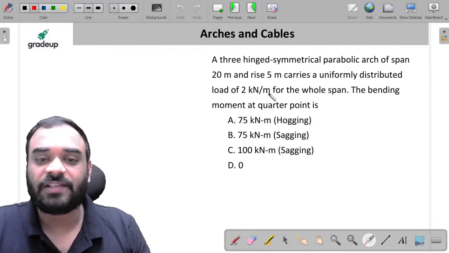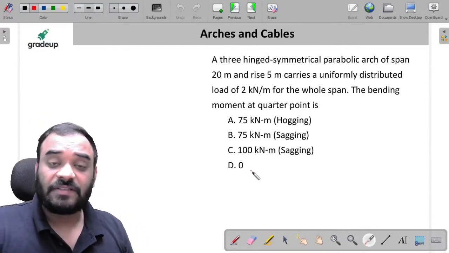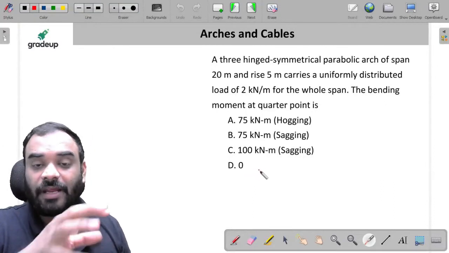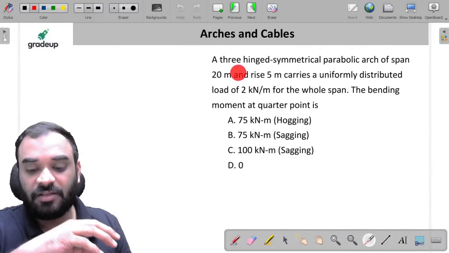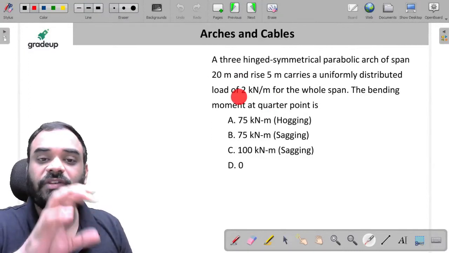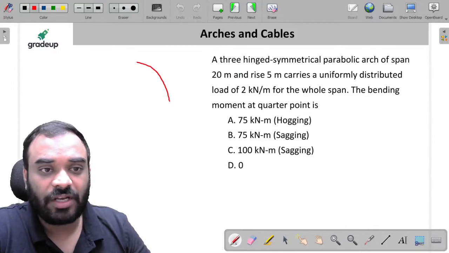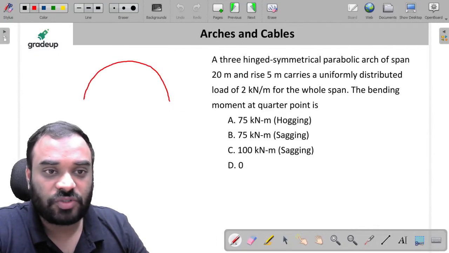D. Definitely, sir, it is 0. My dear friends, in your examination, they will try to make you confused by putting such type of problem, right? And you know that, my dear friends, it is always 0. Whenever you have an arch, which is to be like this.